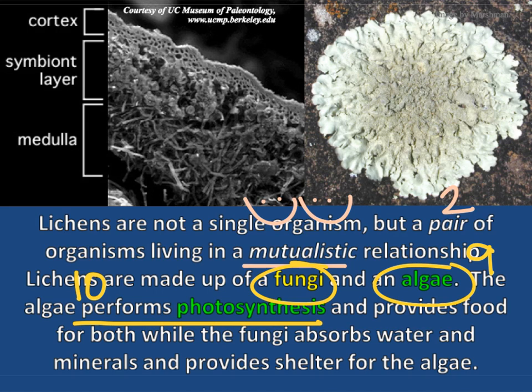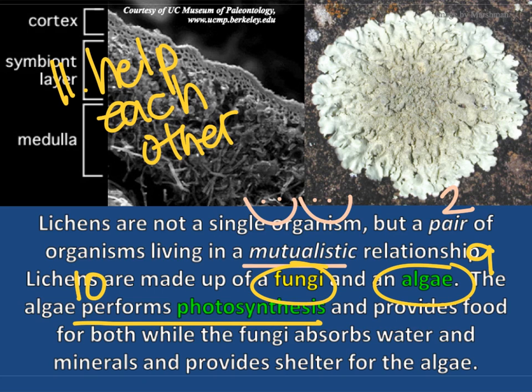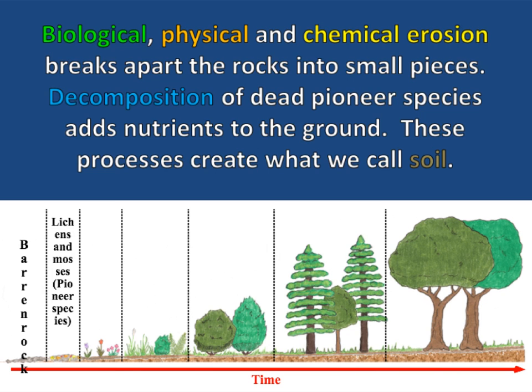Number 11, why are lichens an example of mutualism? Because they help each other. It is not written on there, and I'll write it at the top. Number 11, help each other. Biological, physical, and chemical erosion breaks apart rocks into small pieces. So remember, in a forest, it starts off as rock. Now, how are rocks broken down? Number 12, the answer is biological, physical, and chemical erosion.